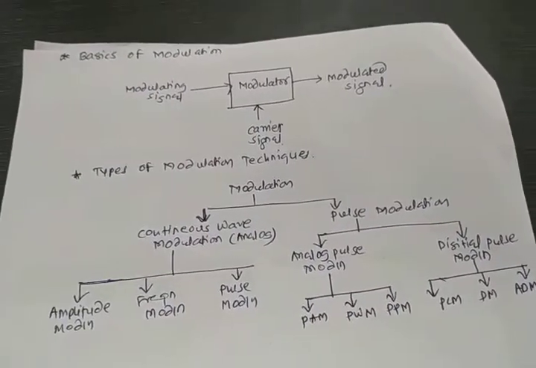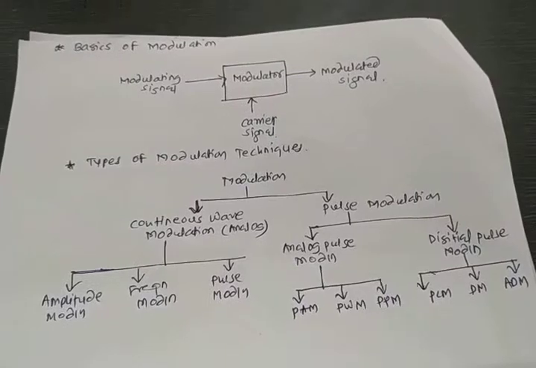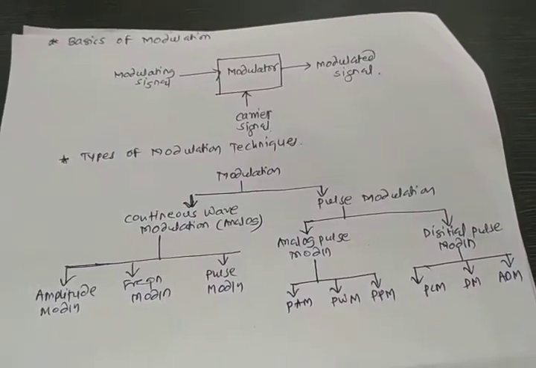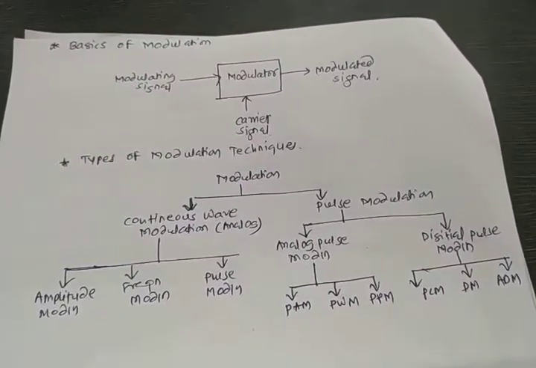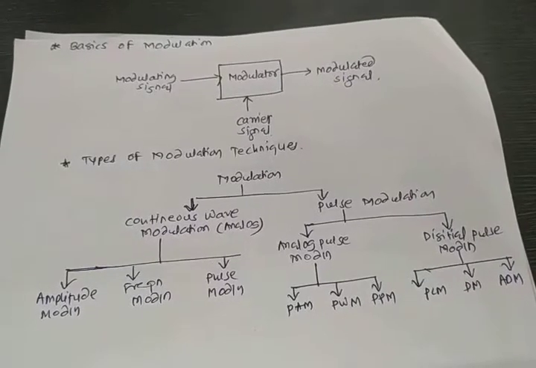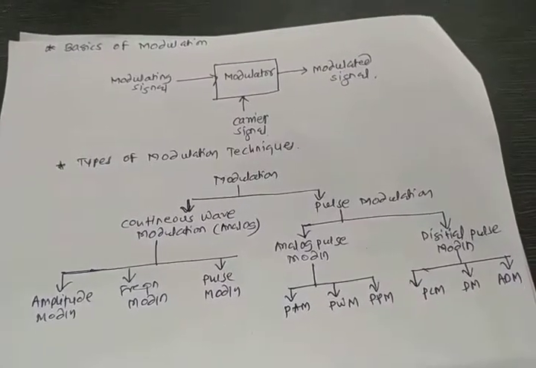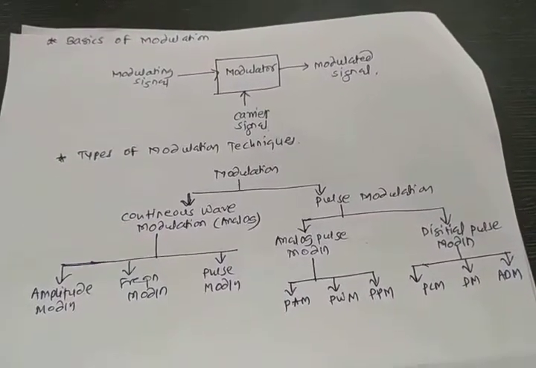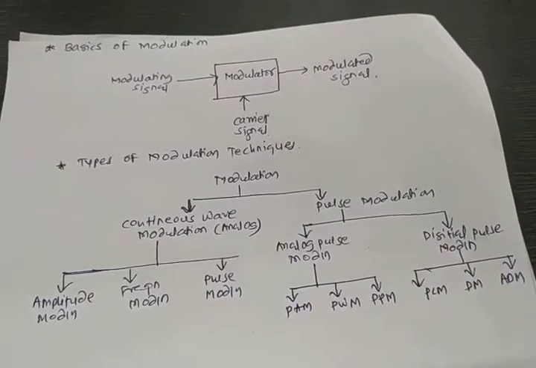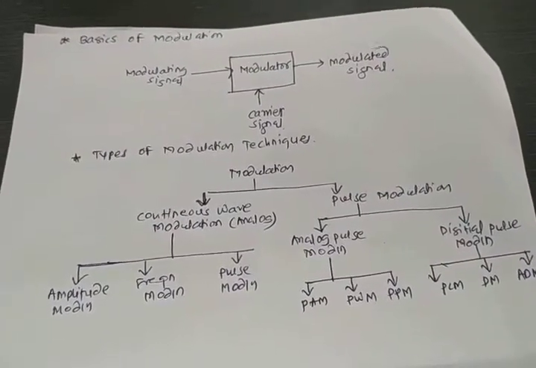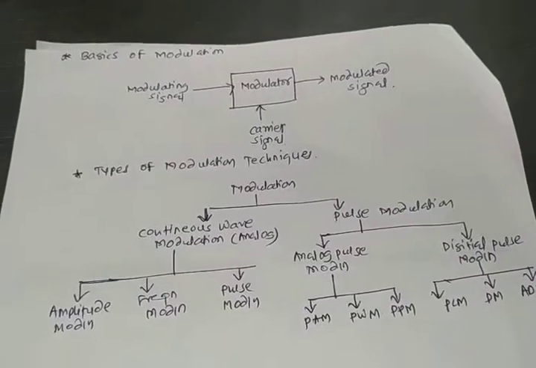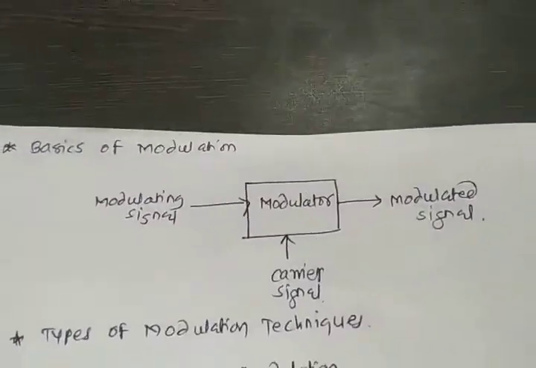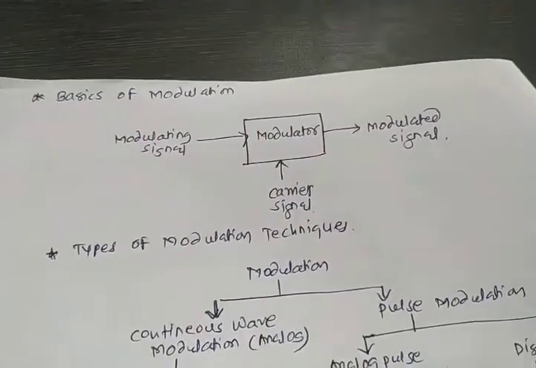So today we start the basics of modulation. In the first unit we can observe that when we transfer the signal from the transmitter towards the antenna, before we transmit the signal to the antenna, modulation is very important. In this lecture we will observe what is meant by modulation and the basics of modulation.